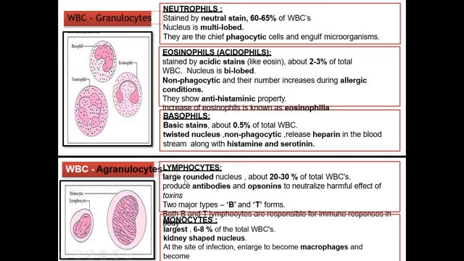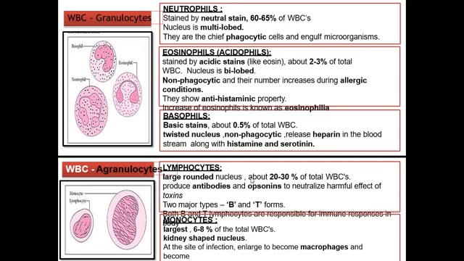Next is WBC, agranulocytes. Agranulocytes are of two types, lymphocytes and monocytes. Lymphocytes are large round cells. They contain a large rounded nucleus.